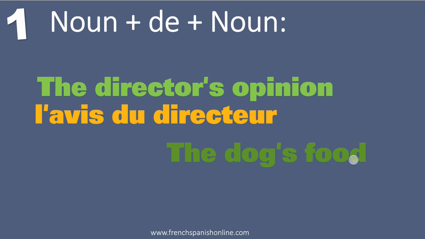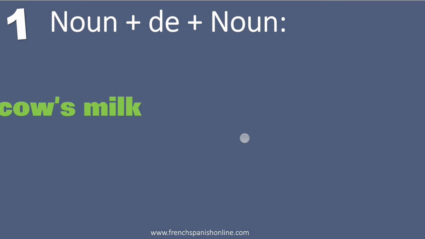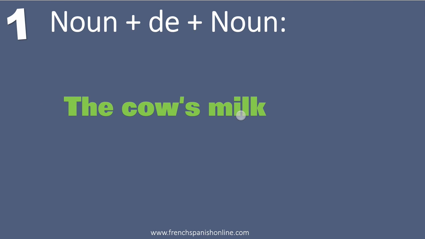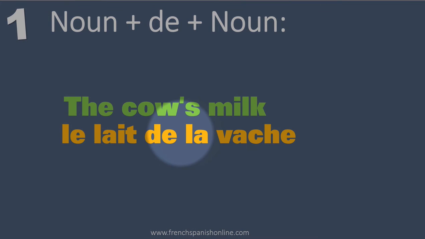The dog's food, well, now you understand. La nourriture du chien. Again, du and not de. The cow's milk. Le lait de la vache. This time, vache is feminine in French, so we can see the article la, because there is no contraction in French for de la. Okay, just la.